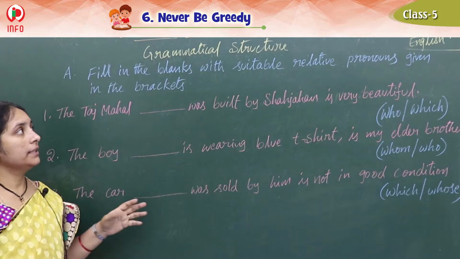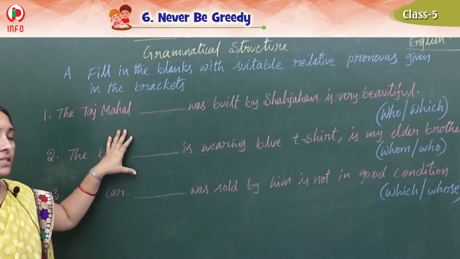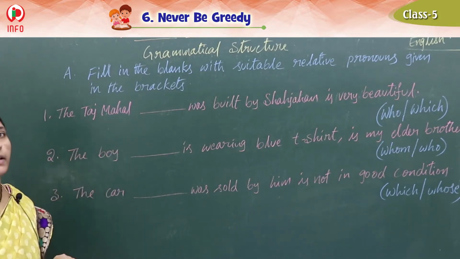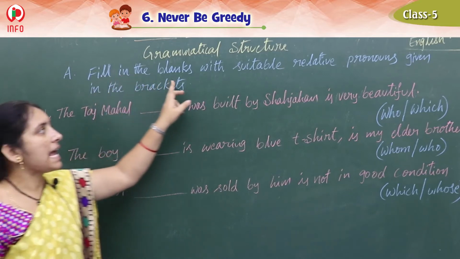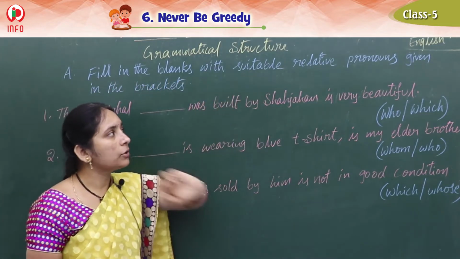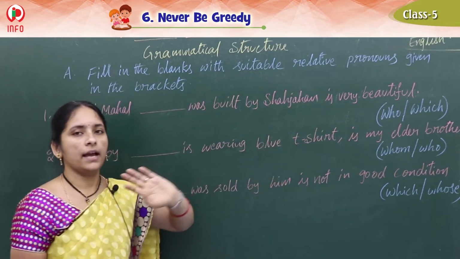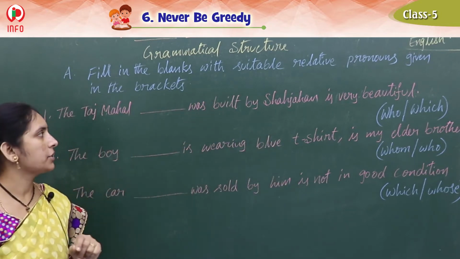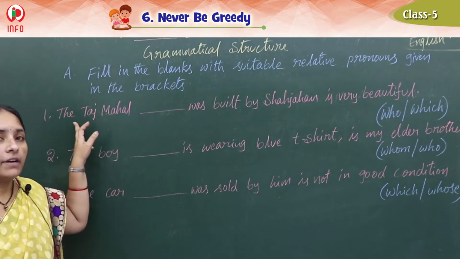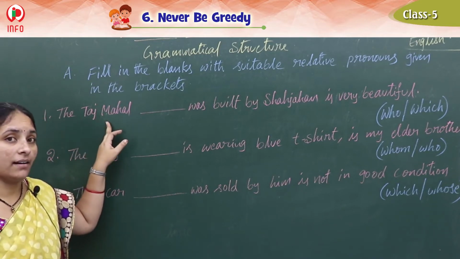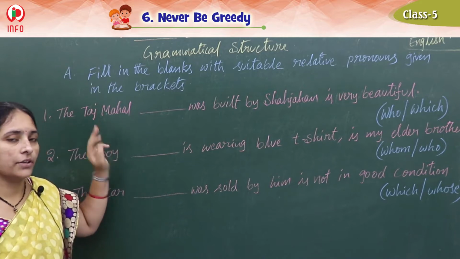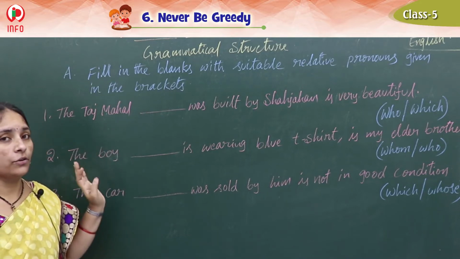See children, in this next example we discussed, we can write the answers. Fill in the blanks with suitable relative pronouns given in the brackets. So here in the brackets they have given the options, so which is suitable, that we should take. First one, what do we have? The Taj Mahal. All of you know the Taj Mahal. Of course, some of you went, but you know that, right?